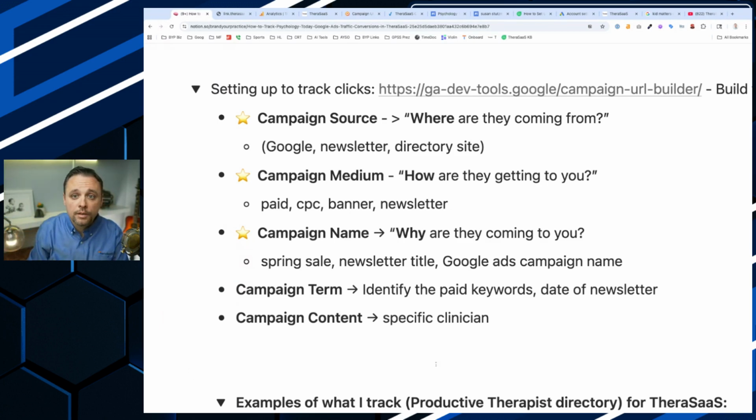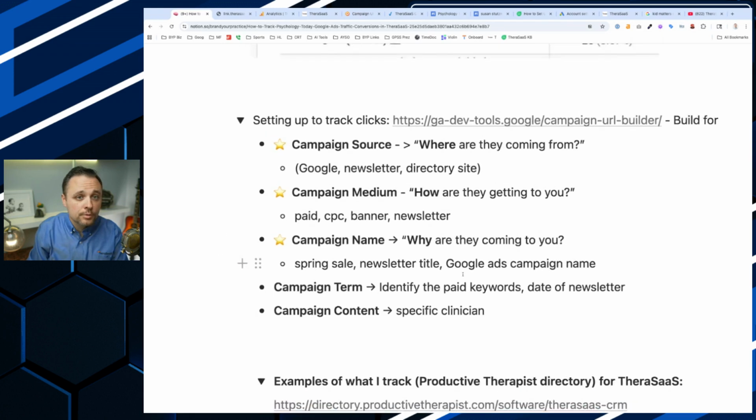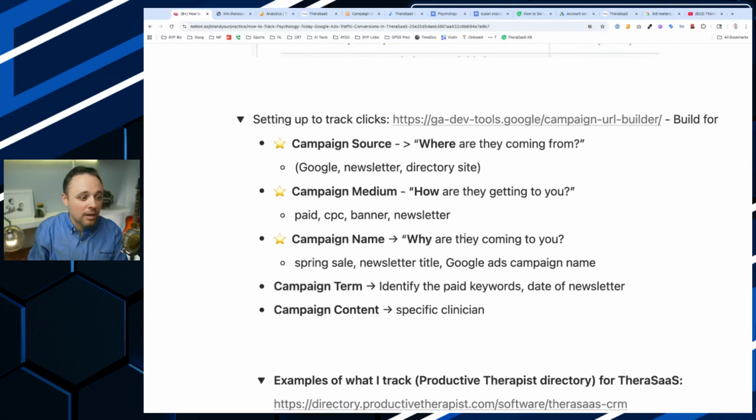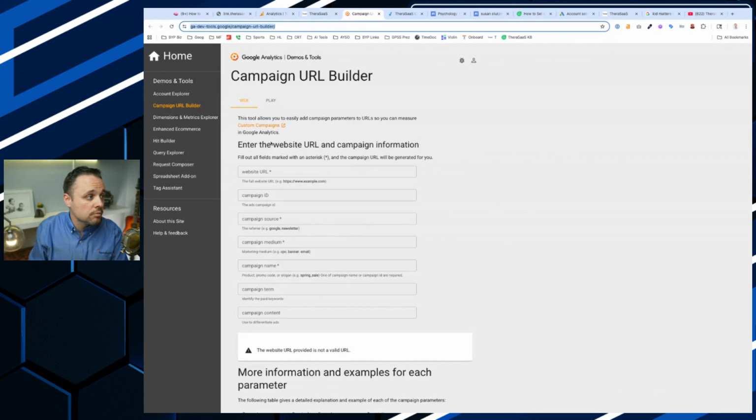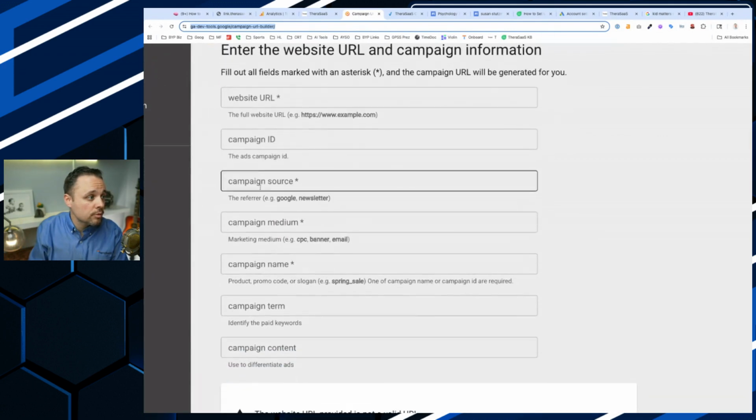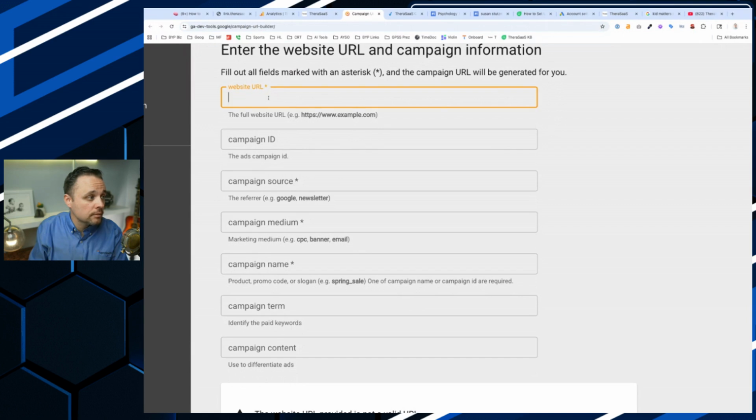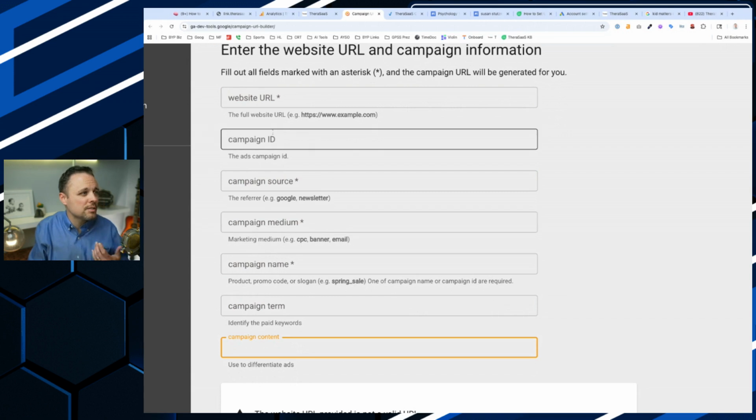Okay. If you can, put a thumbs up in the chat and let me know that you're following okay, that this is somewhat making sense. All right. So I'm going to build it so you can see what it looks like. This is what the campaign builder looks like. So you would put your website name in here. And then you have your source, medium, campaign name, term, and content. All right. So let's just build a sample.